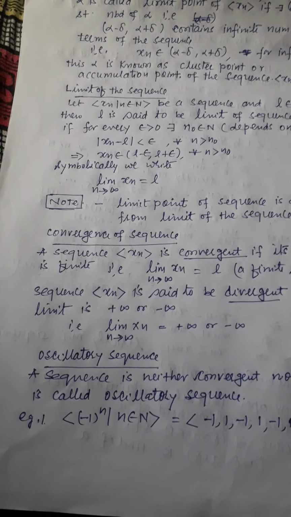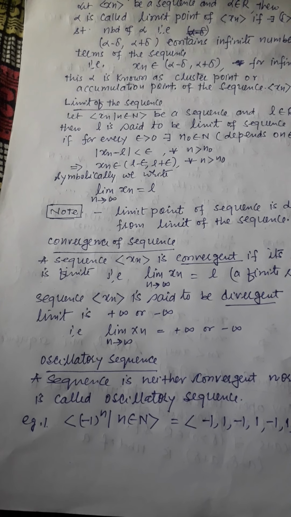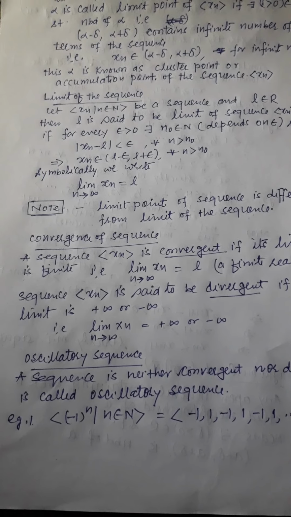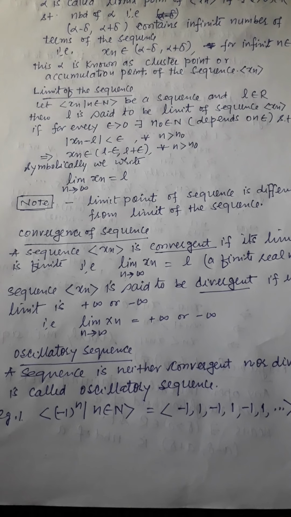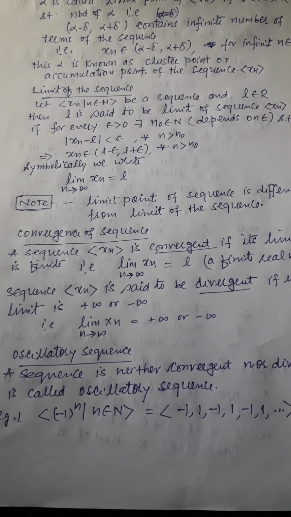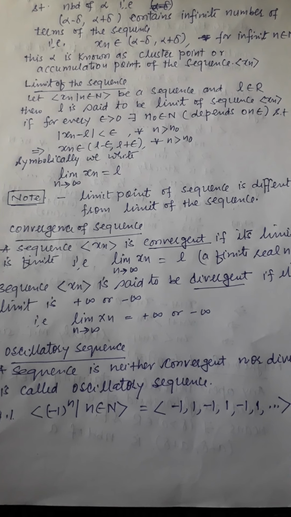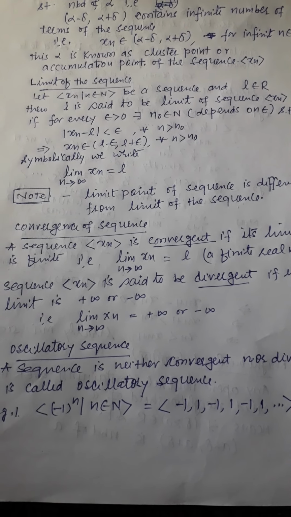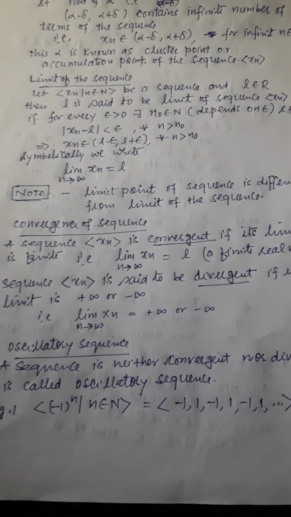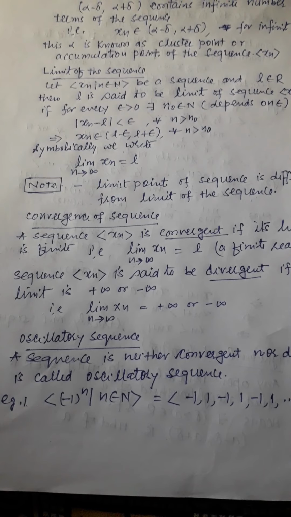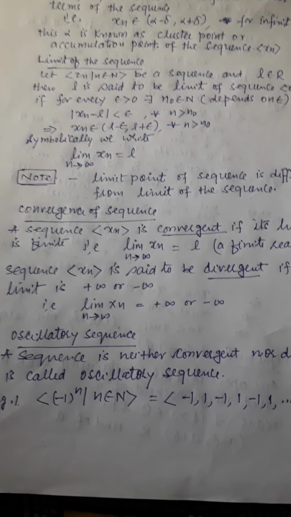Now we define convergence of the sequence. A sequence is said to be convergent if its limit is a finite real number. So the limit of xn as n tends to infinity equals L. This L should be a finite real number. Then we say that the sequence is convergent.